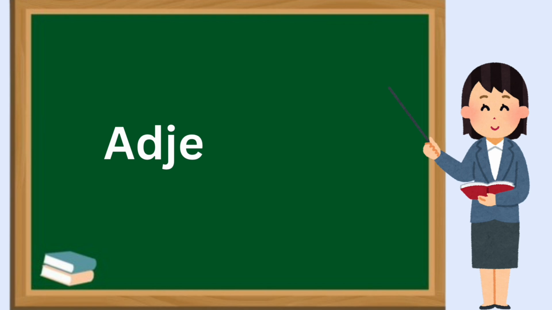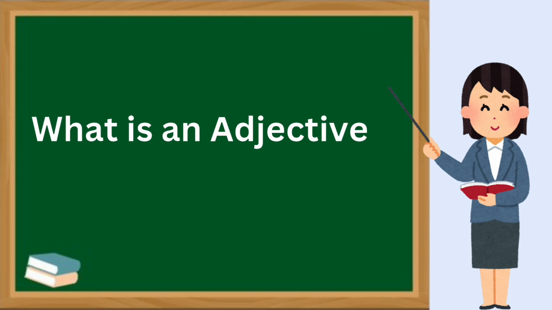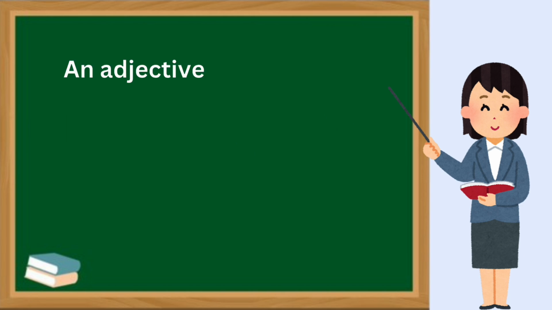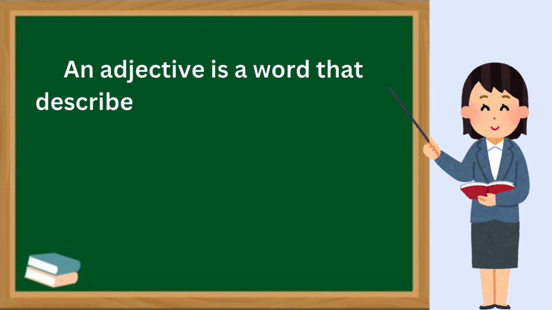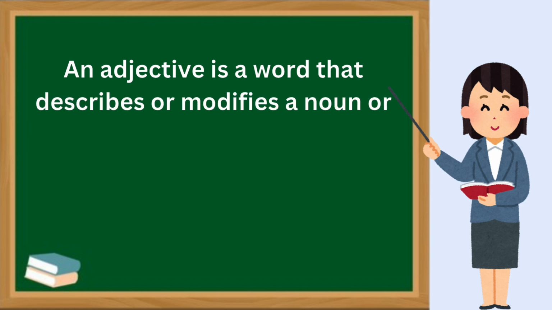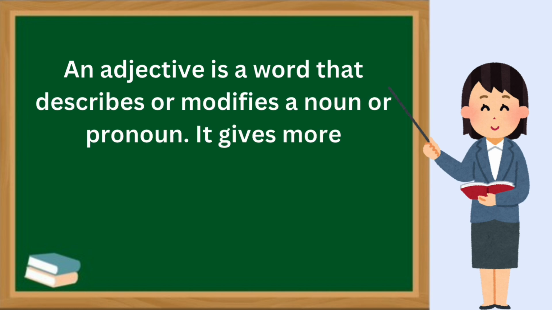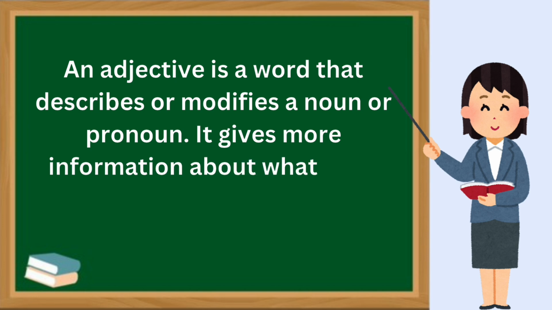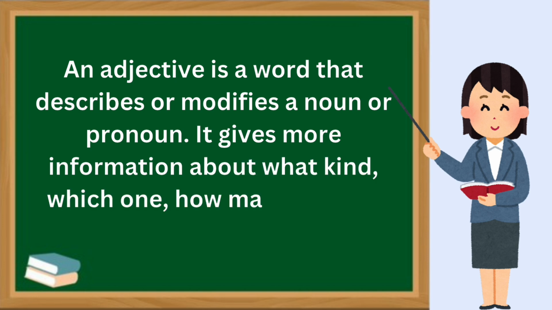Let's learn adjectives. What is an adjective? An adjective is a word that describes or modifies a noun or a pronoun. It gives more information about what kind, which one, how many or how much.